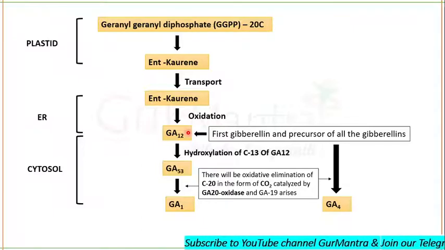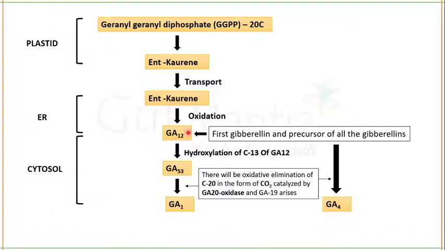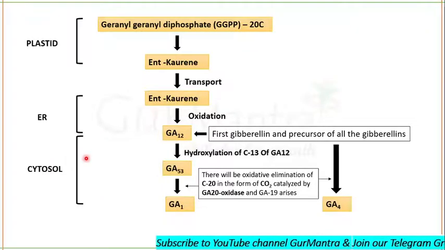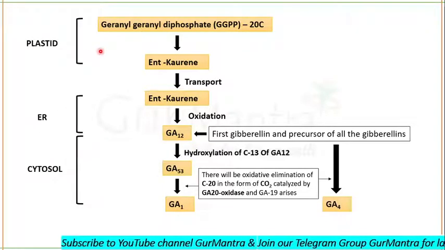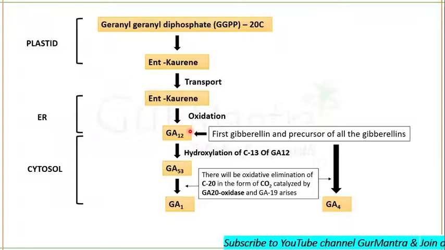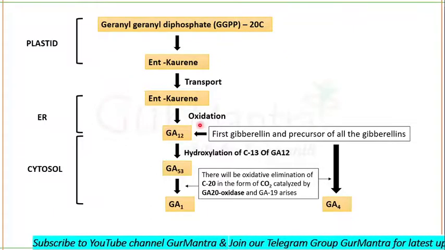Okay, as I told you, gibberellic acids are named on the basis of their discovery. About the biosynthetic pathway, we got to know about it later. It takes a lot of time to know about the biosynthetic pathway of gibberellic acid. Okay, so gibberellic acid 12 was discovered later than gibberellic acid 1. That's why it's gibberellic acid 12 here and not gibberellic acid 1.